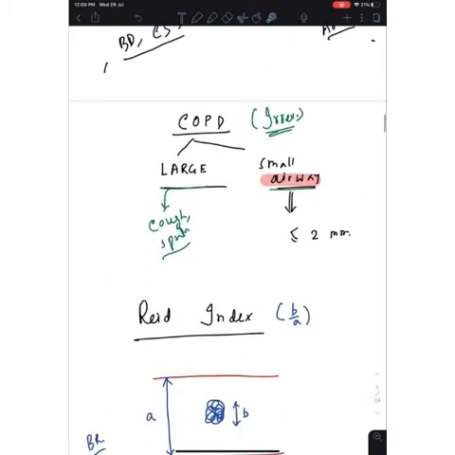Now come to COPD. I already told you that COPD is an irreversible obstruction, and it can obstruct the large as well as small airway. If the large airway obstructs, there will be cough and sputum. If the small airway obstructs, there are features of small airway obstruction. But if you ask where COPD mainly affects, the answer will be the small airway, more specifically less than 2 millimeter size.